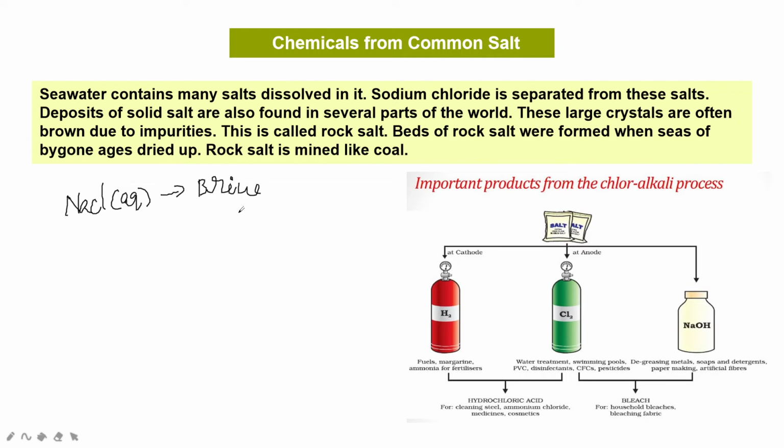So sodium chloride decomposes to give sodium hydroxide.